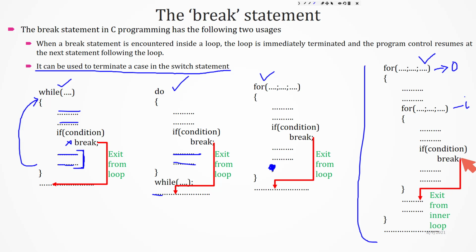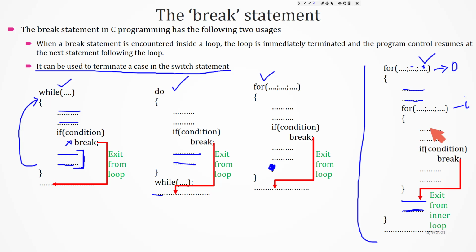This statement will be executed. Listen carefully. This statement is actually inside this outer loop, and this statement is also inside this outer loop. Again, after this, the increment or decrement will be performed and the condition will be checked. If the condition is true, this statement will be executed, this statement will be executed. Again this for loop will execute as usual.